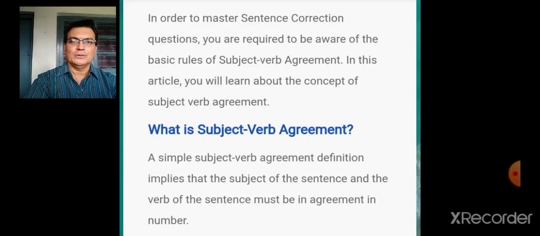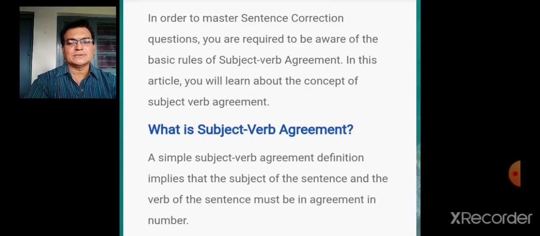This question is very important in UPSC examination because whatever you are going to learn today is going to be of great help in the case of spotting the errors. So in the case of these two questions, spotting the errors and sentence correction, you have to be equipped with a number of rules of grammar. So let's become familiar with fundamental rules of subject-verb agreement in this session. Then afterwards, we'll have a test.